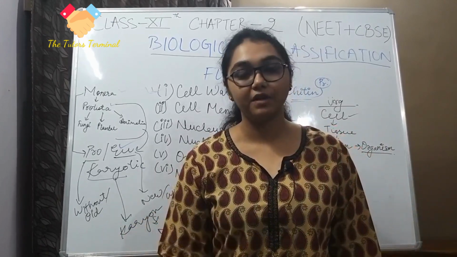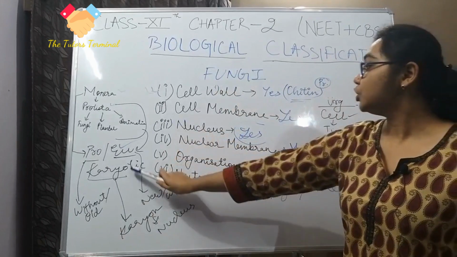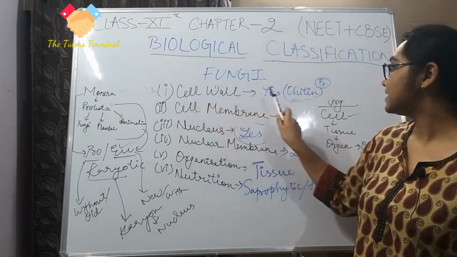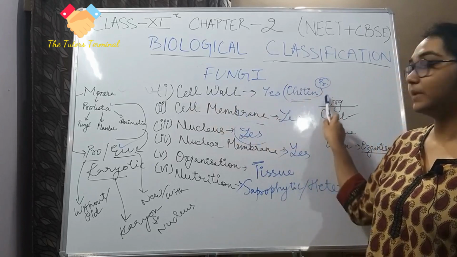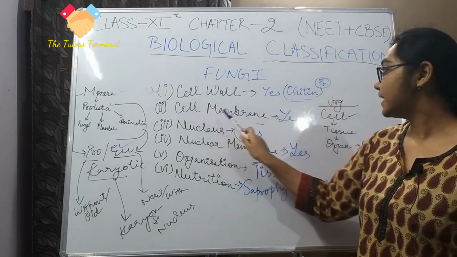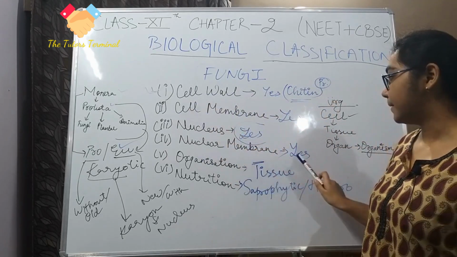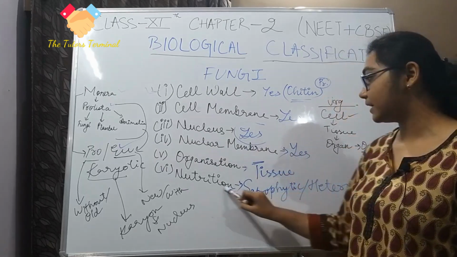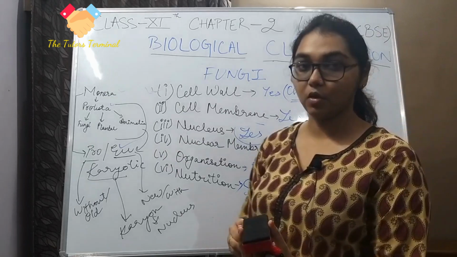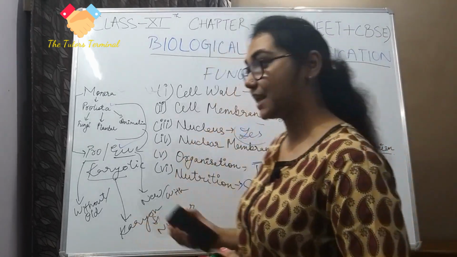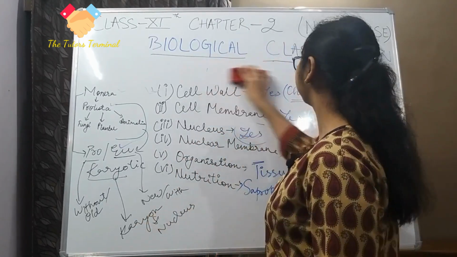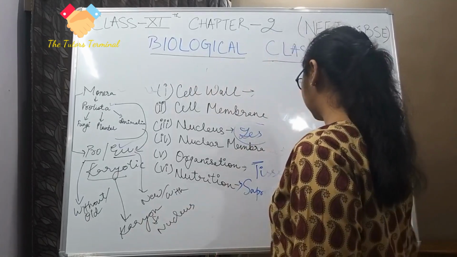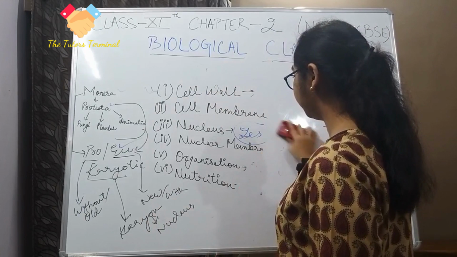So every organism which is eukaryotic, having a nucleus, having a cell wall with chitin in it, cell membrane, nuclear membrane, tissue level of organization, and saprophytic nutrition is classified under fungi. Then we move up to plants.